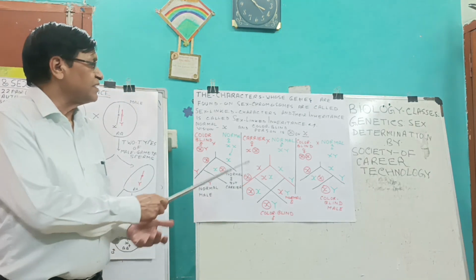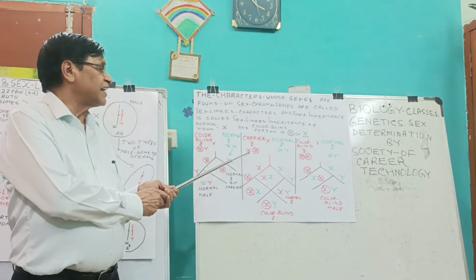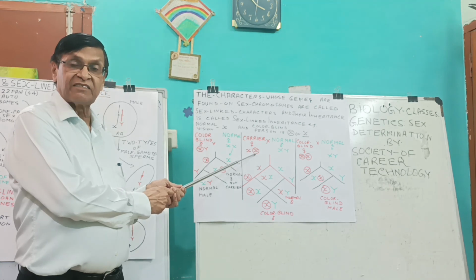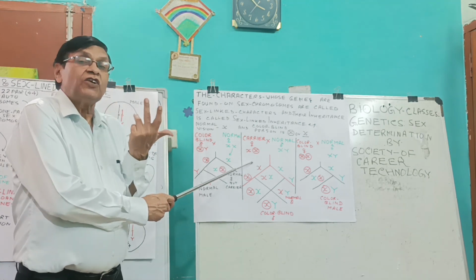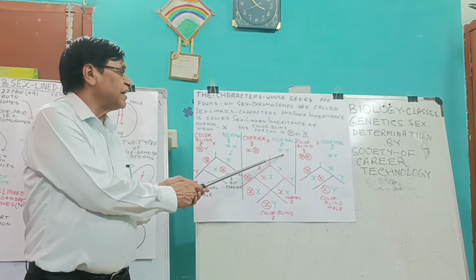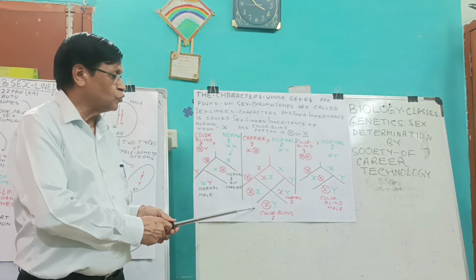Interestingly, here you can see such female individuals, which have one gene for normal vision and one gene for color blindness, are called carriers. They are phenotypically normal, but if they are married to a normal male, then four types of offspring can be produced.